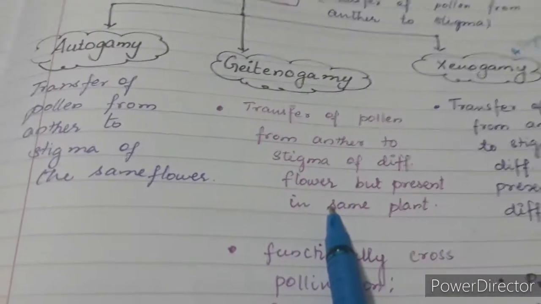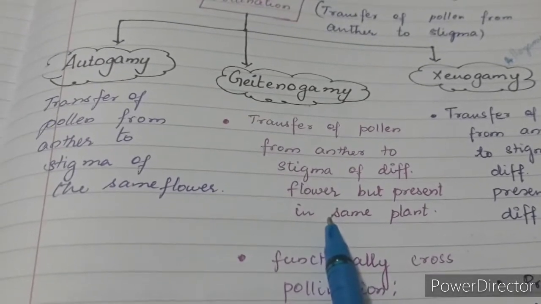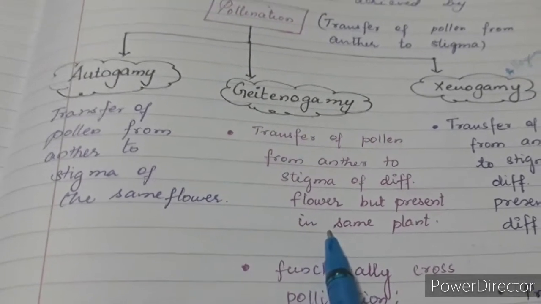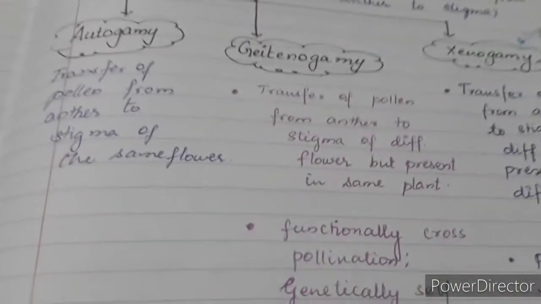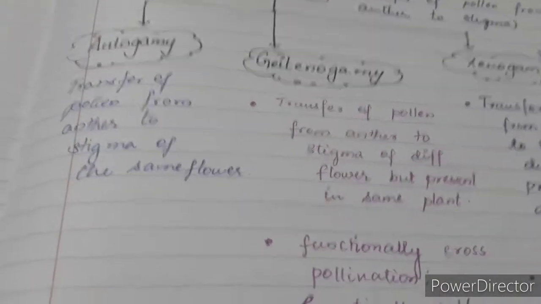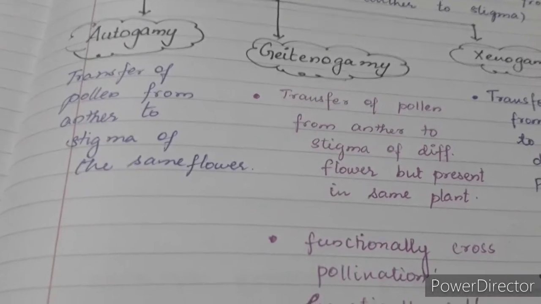In the case of autogamy and geitonogamy, inbreeding depression can develop. Due to self-pollination, the same genetic material is added up again and again, fusing again and again. That leads to a condition called inbreeding depression.